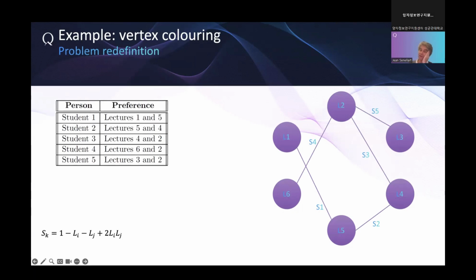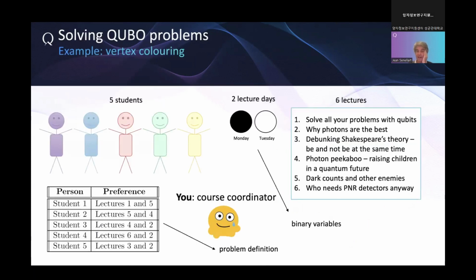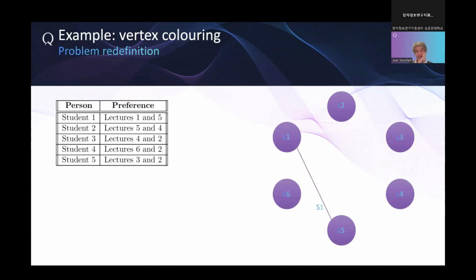So if L1 is, for instance, on the Monday, on black, then L5 has to be on the Tuesday. It will be white. So if this is black, this is white. If L5 is white, then for the same reason we can say that L4 is black.